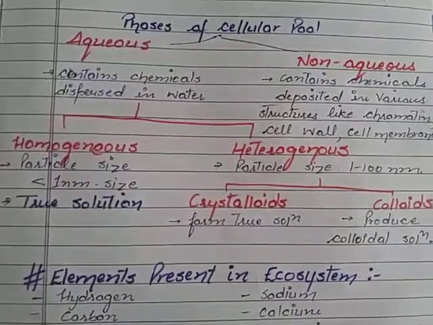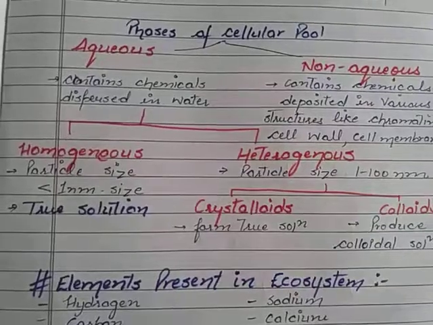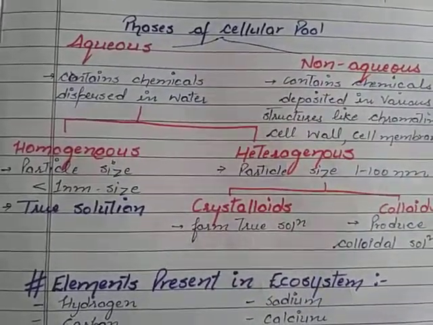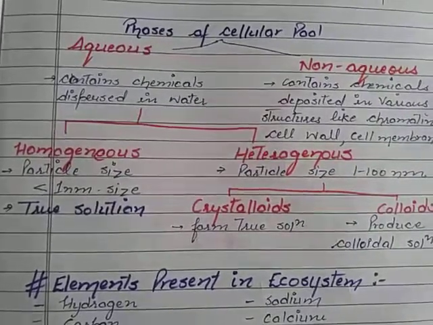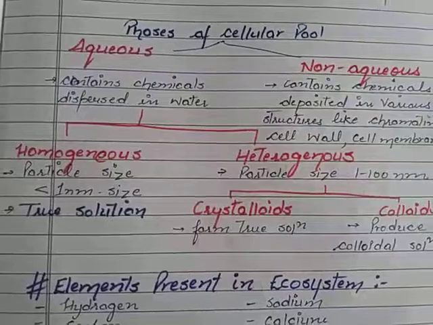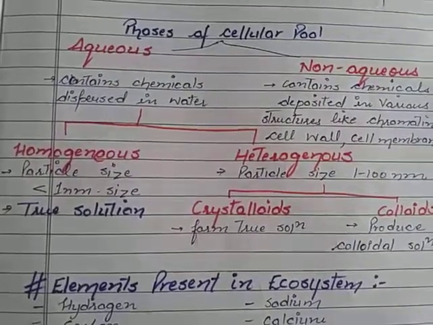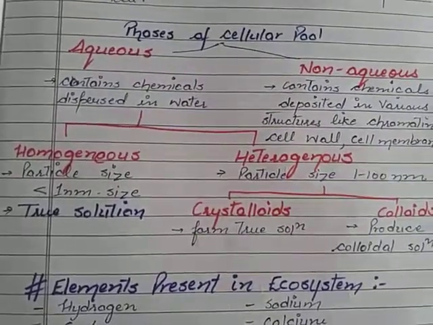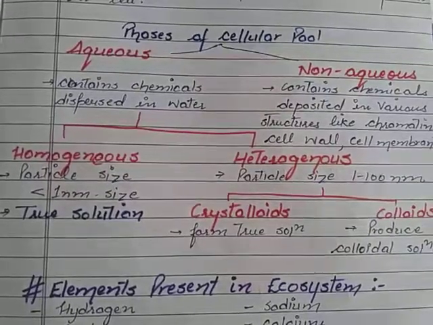Now we have become familiar with what the cellular pool is. So we must know the phases of the cellular pool, meaning in which phase the constituents found in the cells occur. The phases of the cellular pool are of two types. First one is aqueous and second one is non-aqueous. As you know, aqueous means water and non-aqueous means not related to water.